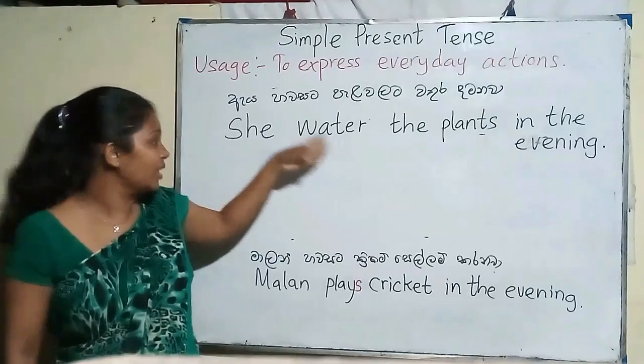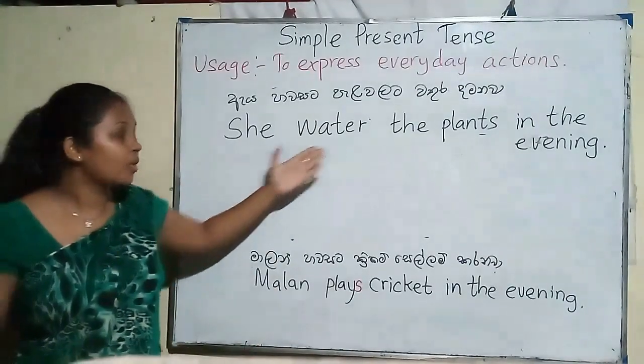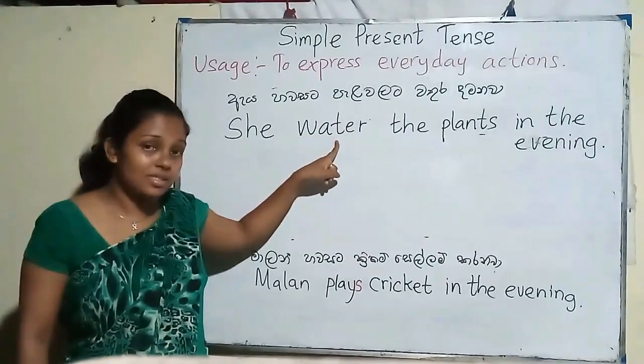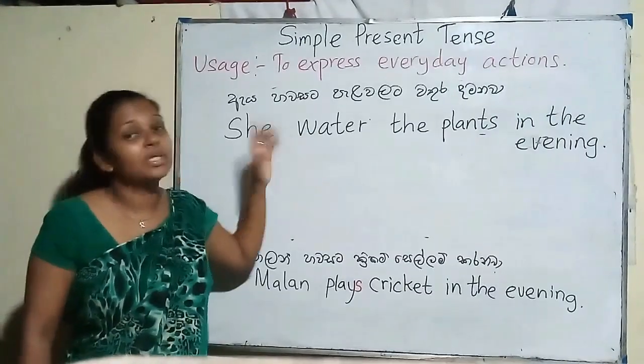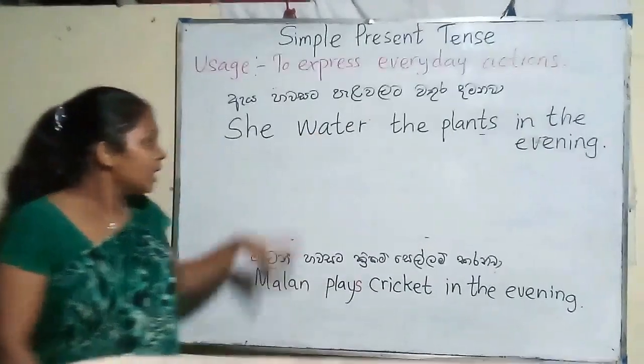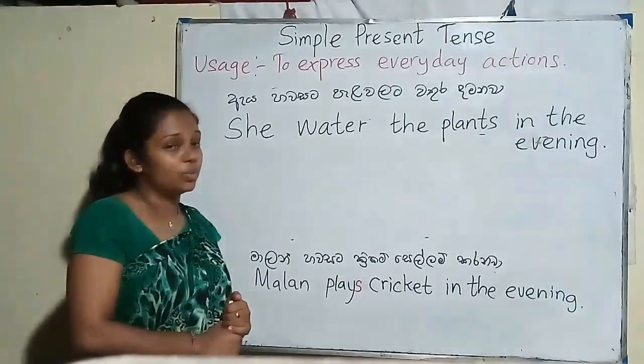So this is plural. The subject is singular. It doesn't match. So what do we do? We have to make this plural verb a singular verb. We have to change the verb.